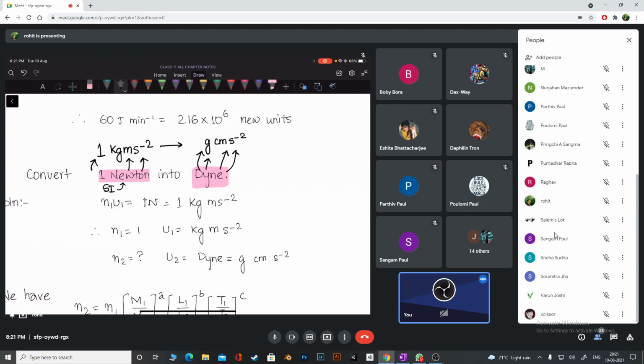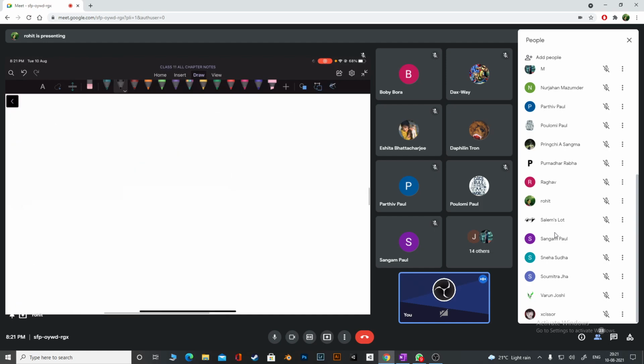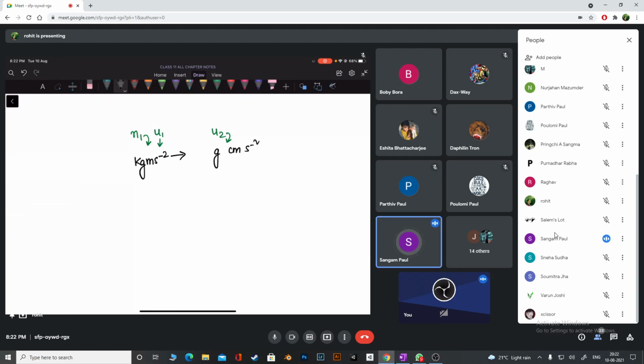Suppose I ask you to convert 1 Newton into dynes. What information do we already have? Do I have the N1 information? Yes. The numerical value in the first system is 1. The unit in the first system is this one, and this is the second unit, right? In place of newtons I am going to replace it by what I have said, kg meter per second square, and this is gram centimeter per second square. These are the units: this is unit number 1, this is unit number 2.